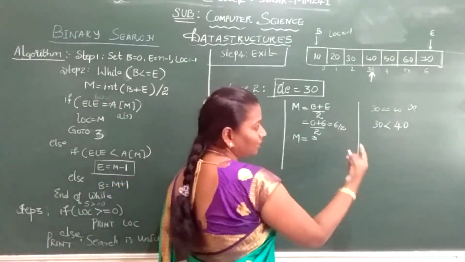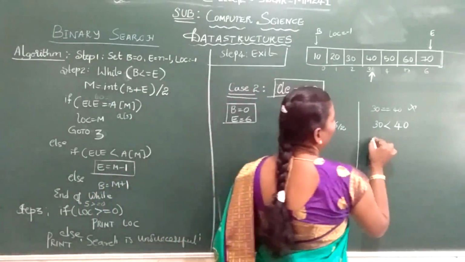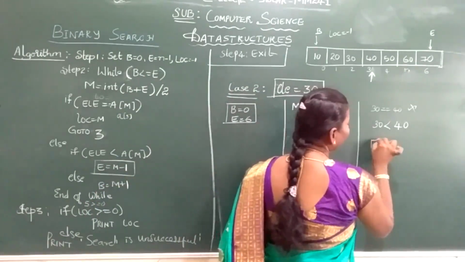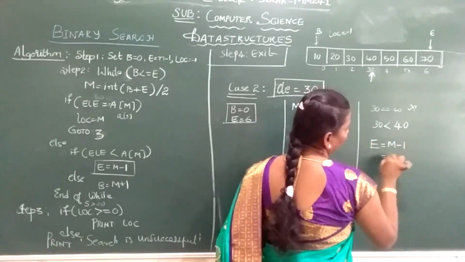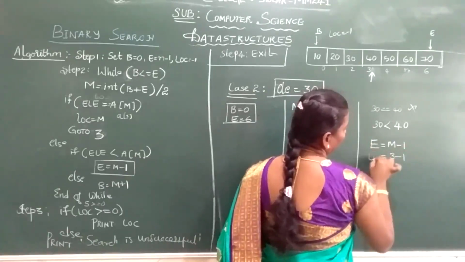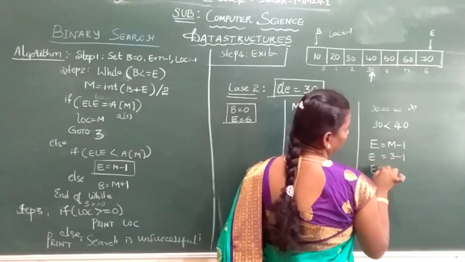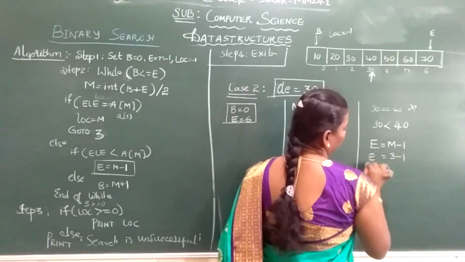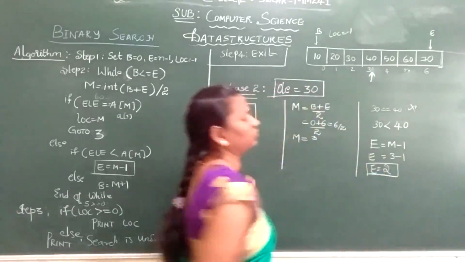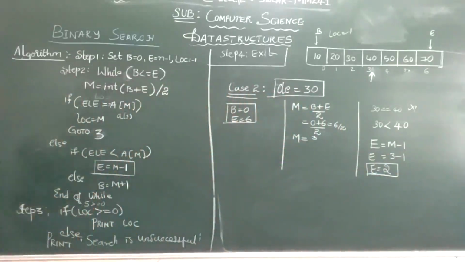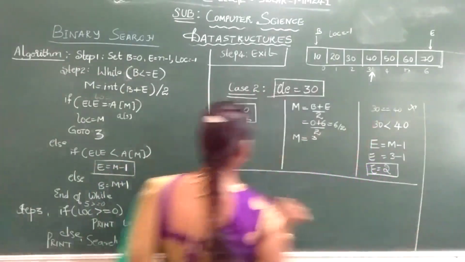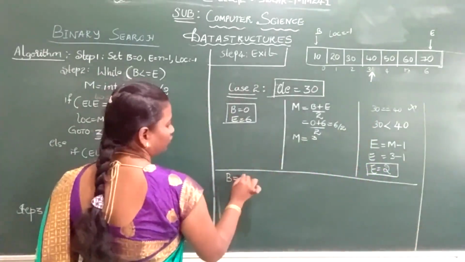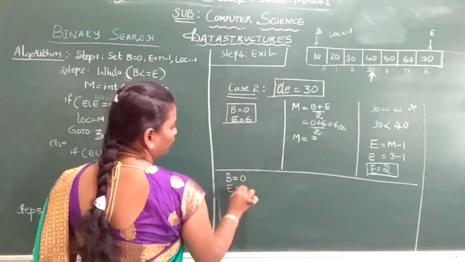Here your search element is less than your mid element. So what will be your ending? Ending will be mid minus 1. So what is 3 minus 1? Your end will become 3 minus 1, 2. Okay. Now again we'll check what is your beginning now. Your beginning will be as usual 0, but your end is changed to 2.